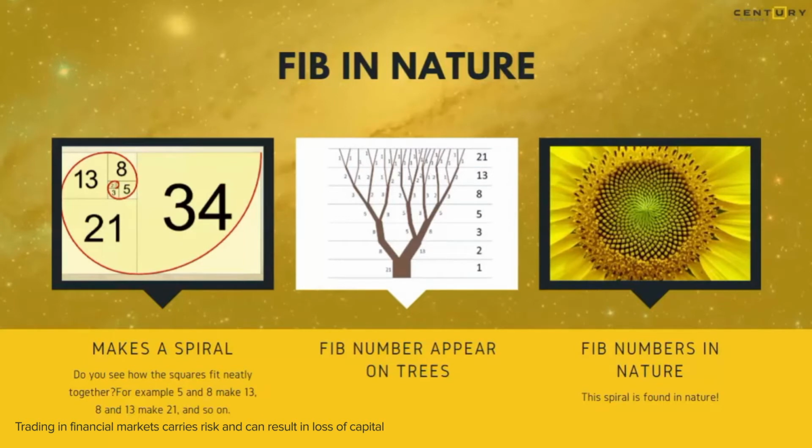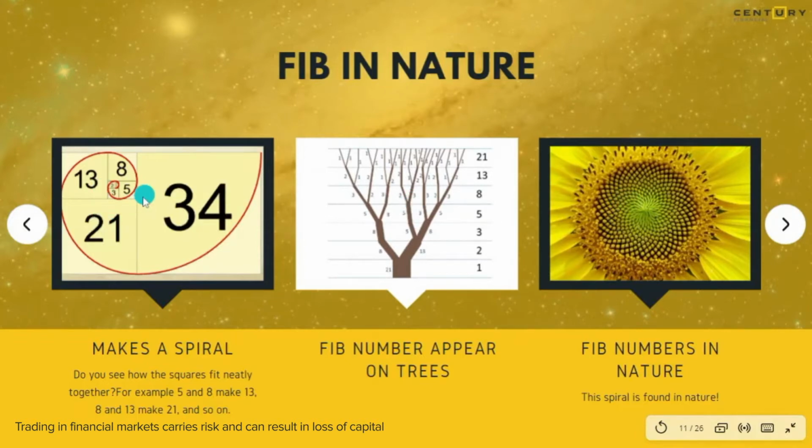Another interesting fact is, on a particular stem there might be a number of leaves that is growing. If you count the number of leaves, you will see that the number of leaves is either 3, 5 or 8, depending on the size of the plant. And even over there, you see these Fibonacci numbers coming into play. Now, Fibonacci in nature, this is the sunflower. Obviously, we cannot see any numbers in this, but what you can notice is the spiral that is being formed inside these sunflower seeds is pretty much on the same ratio as what you saw on the geometrical representation.